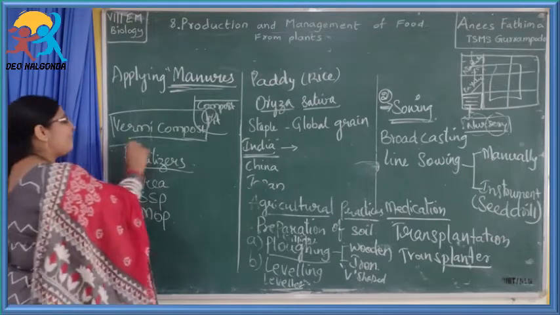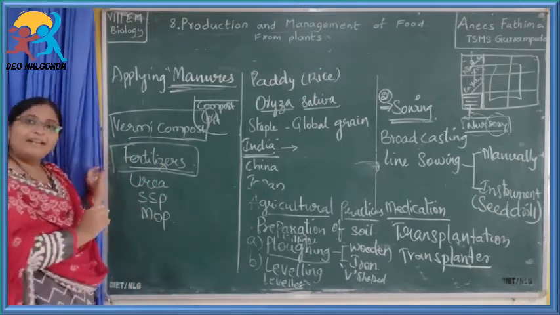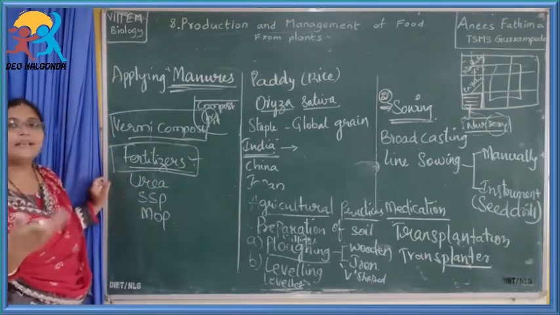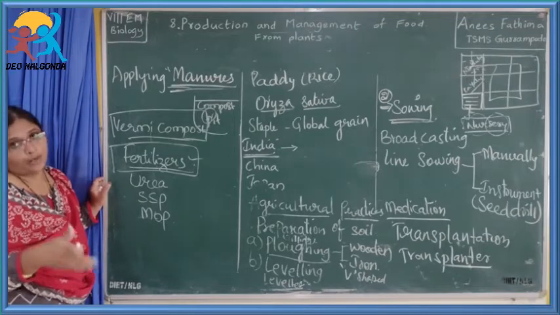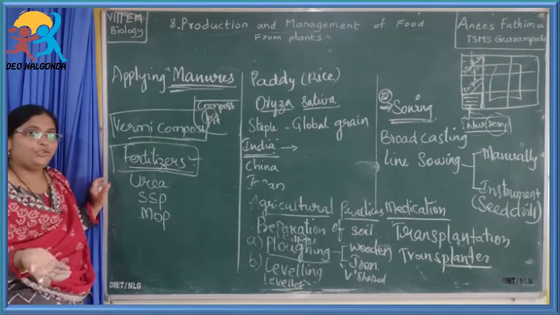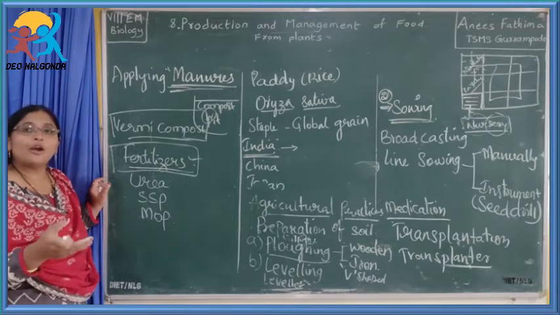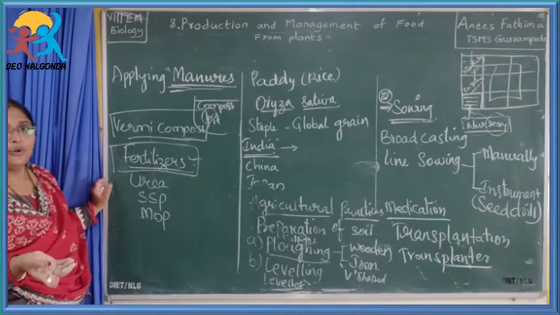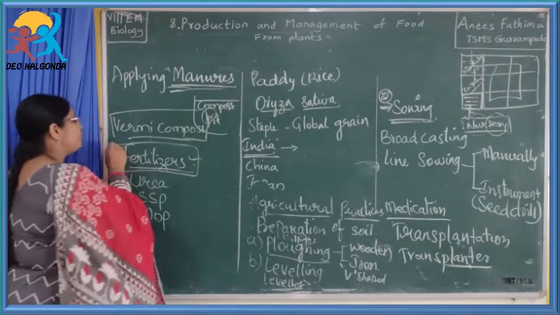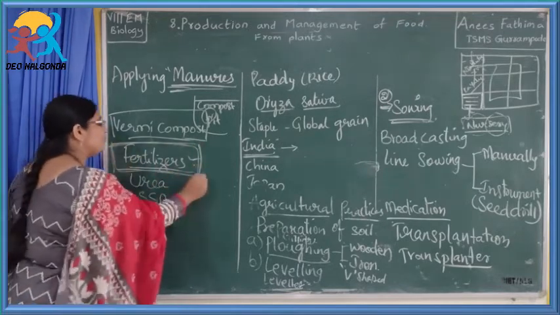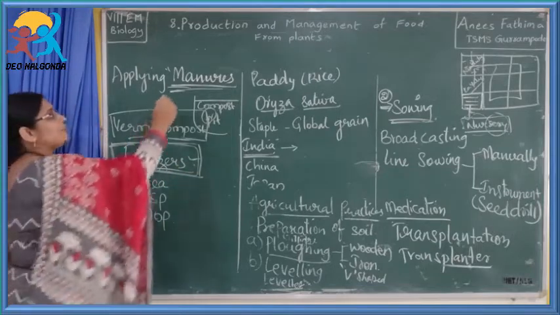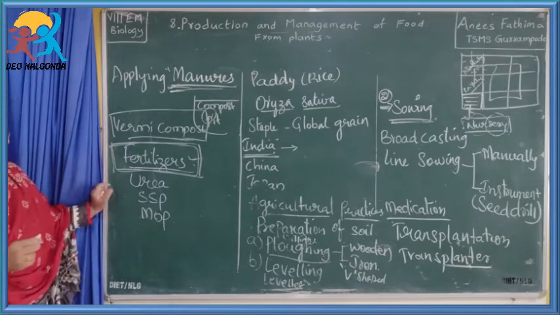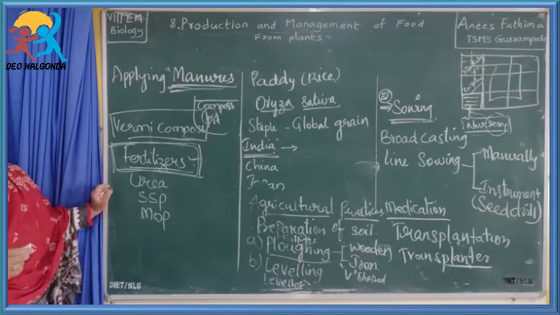But there are some disadvantages with these fertilizers. The main disadvantage is the excessive use of these fertilizers. When fertilizers are used excessively, they cause soil pollution as well as water pollution. Apart from this, they will make the soil either acidic or alkaline, which is not fit for the next growing crops. So that is why farmers have to avoid the use of fertilizers. They should switch to manures. So this is about applying manures and fertilizers.